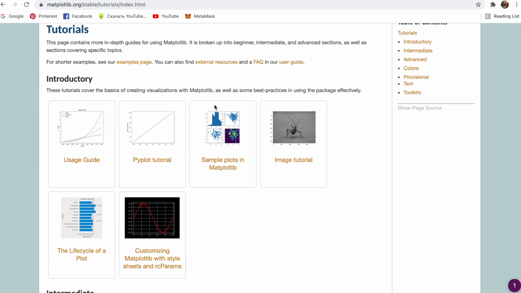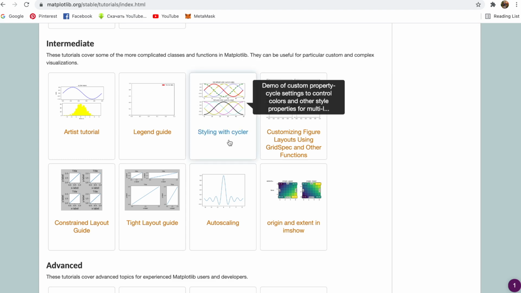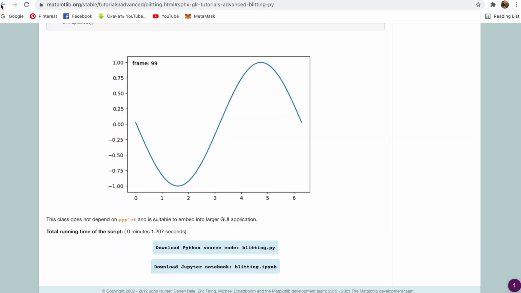This is the guides page. You can see examples of visualization here. It's broken up into beginner, intermediate and advanced sections. This is the best library to start learning such topics.